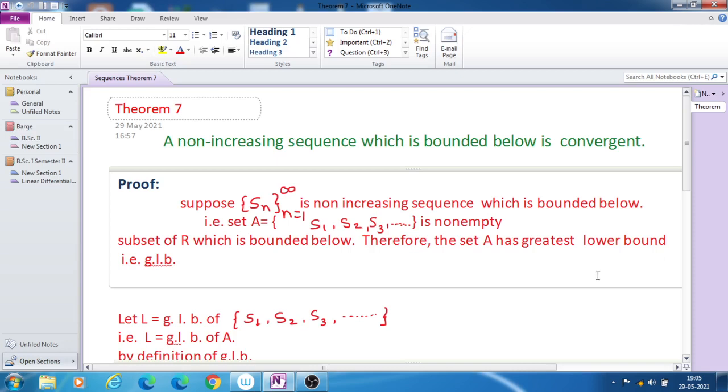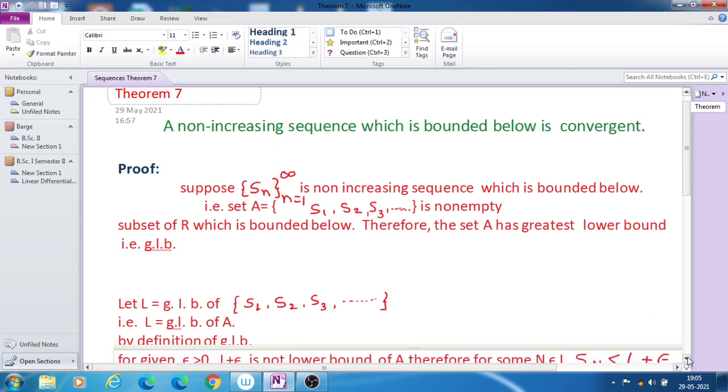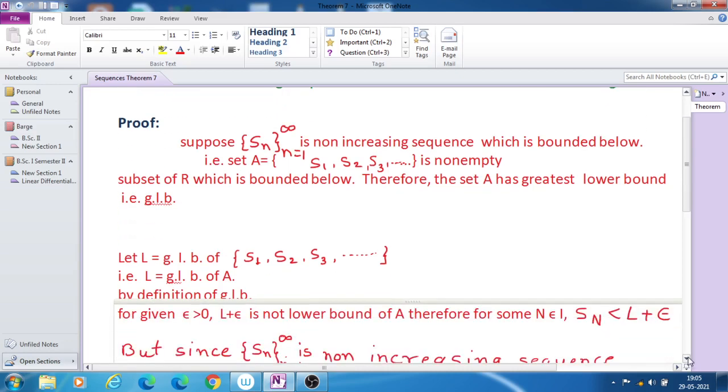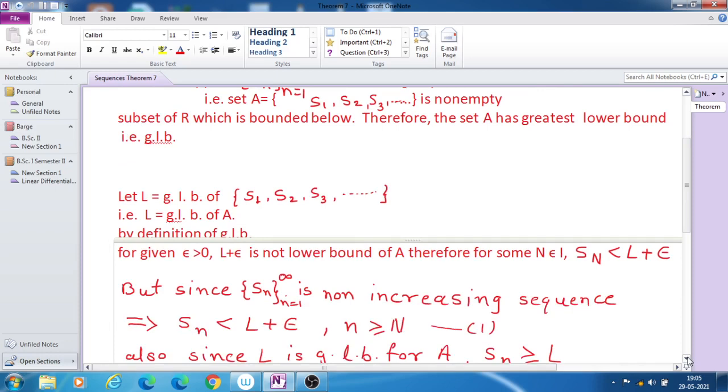From all the lower bounds, the greatest lower bound is called the GLB. So since the sequence is bounded below, it has a greatest lower bound, that is GLB.